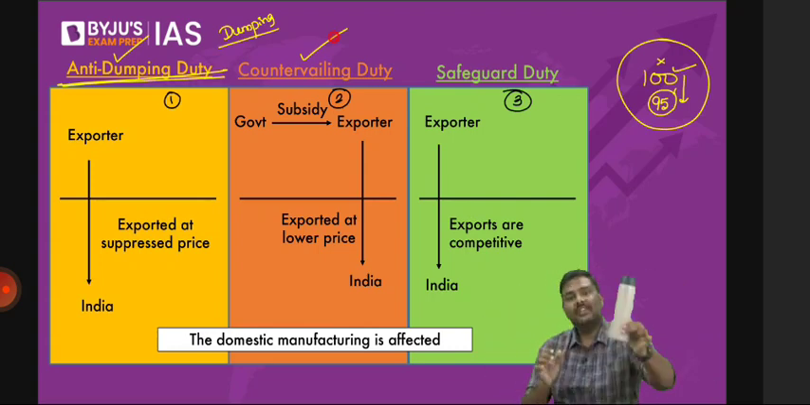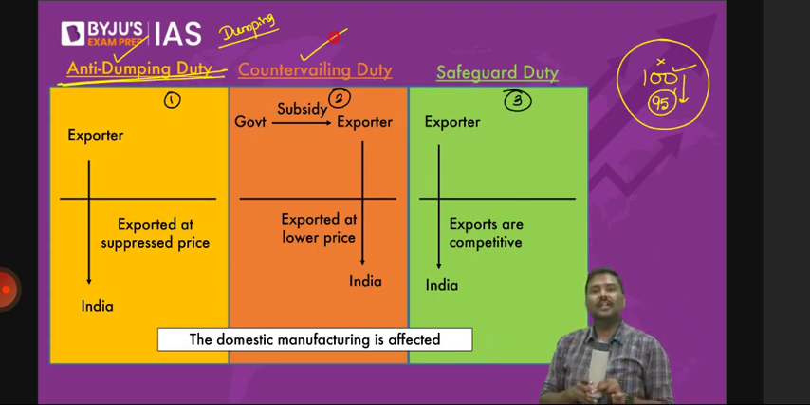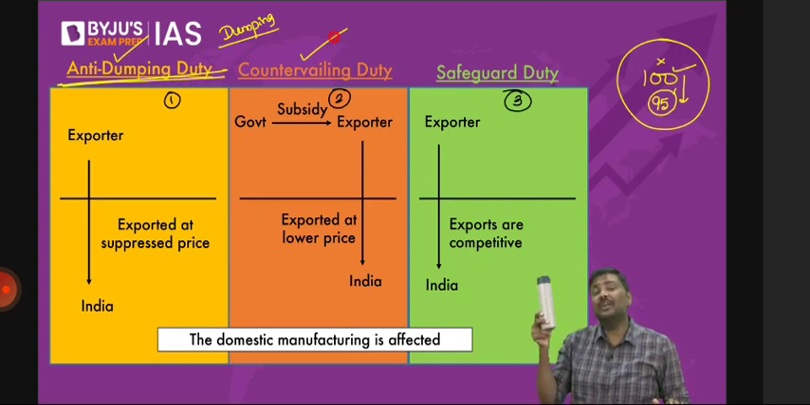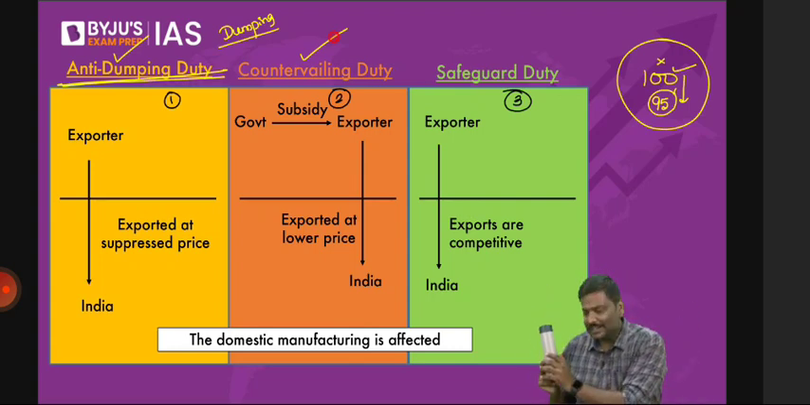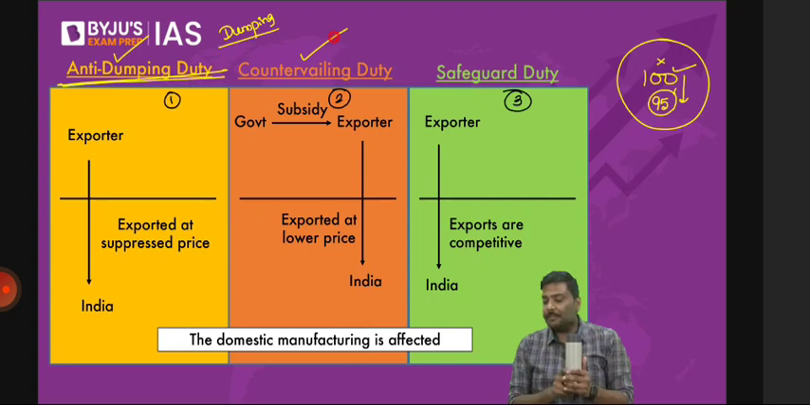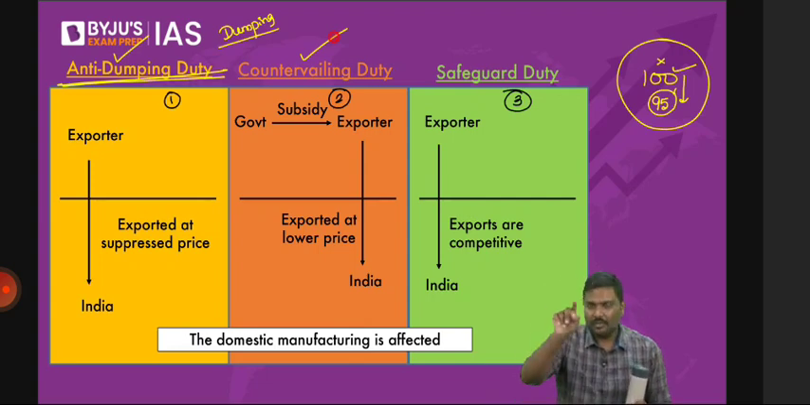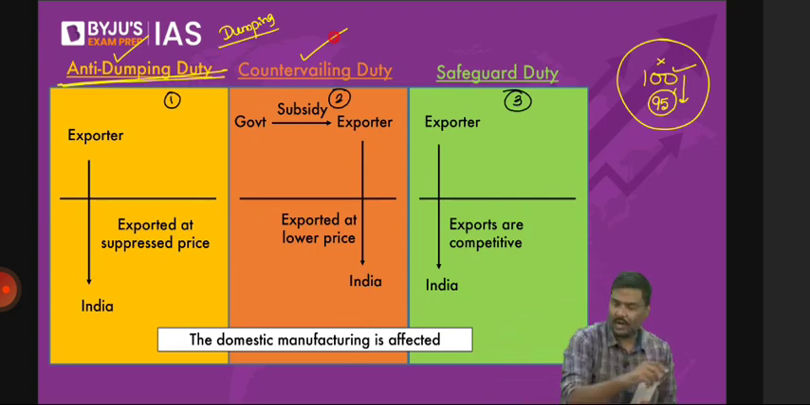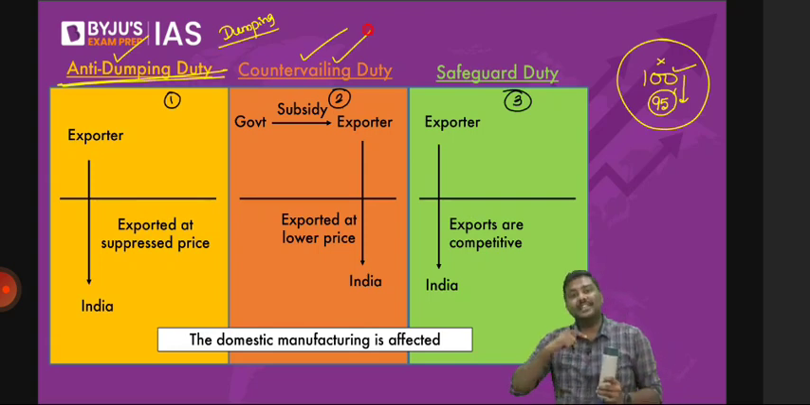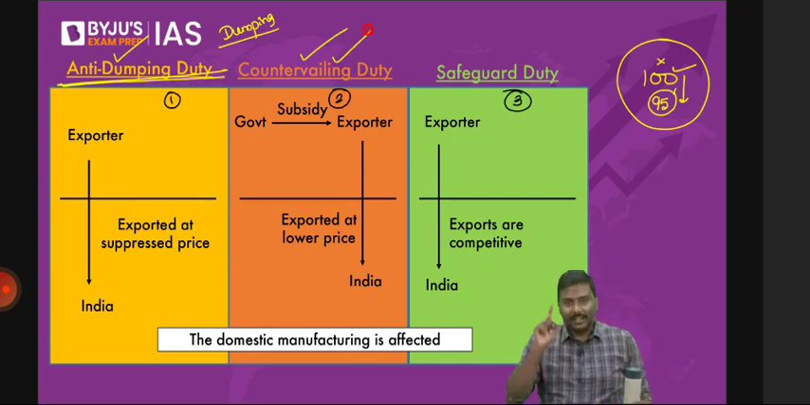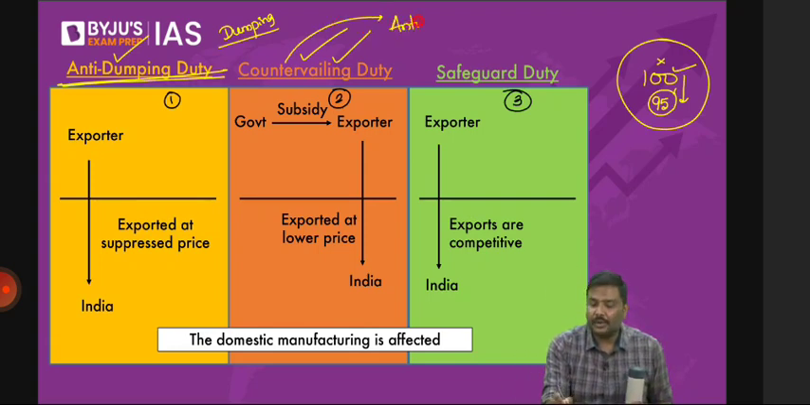Now come to the point here. Why is my bottle cheaper compared to your bottle? Because I'm getting subsidy from the government. Is it okay? So the government of India will identify it and impose a tax now, which is called countervailing duty. Now, can I call this countervailing duty an anti-subsidy duty? Is it okay?